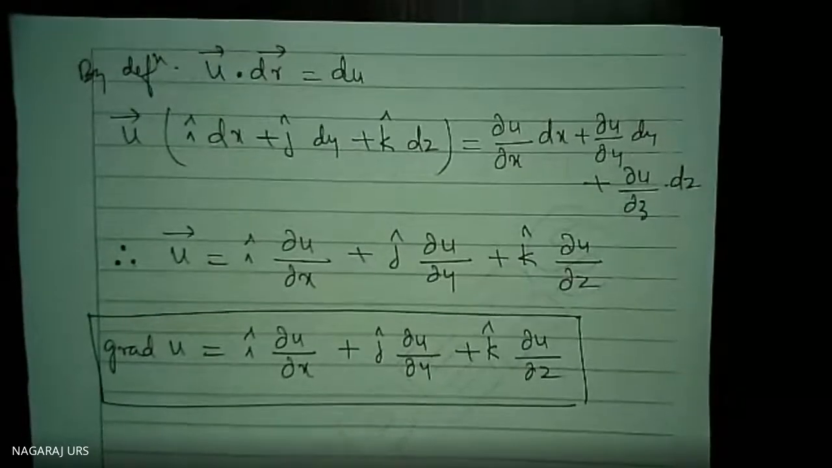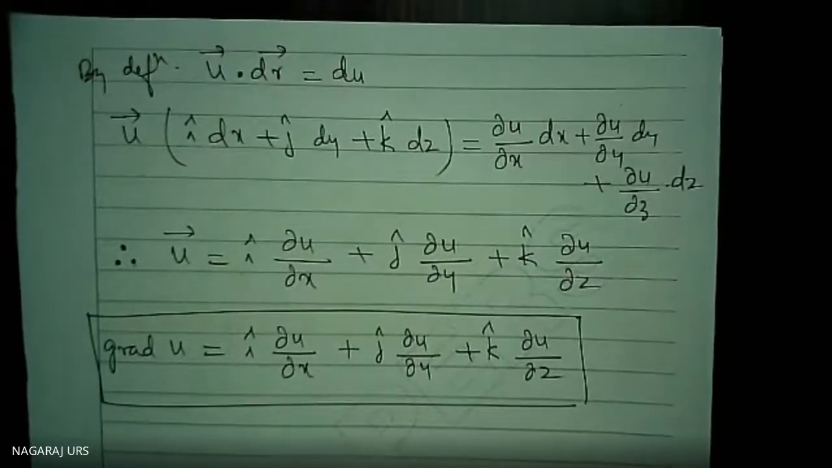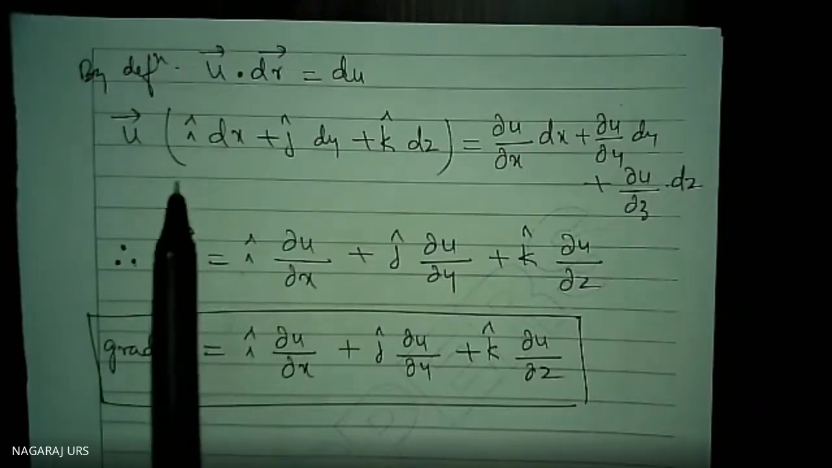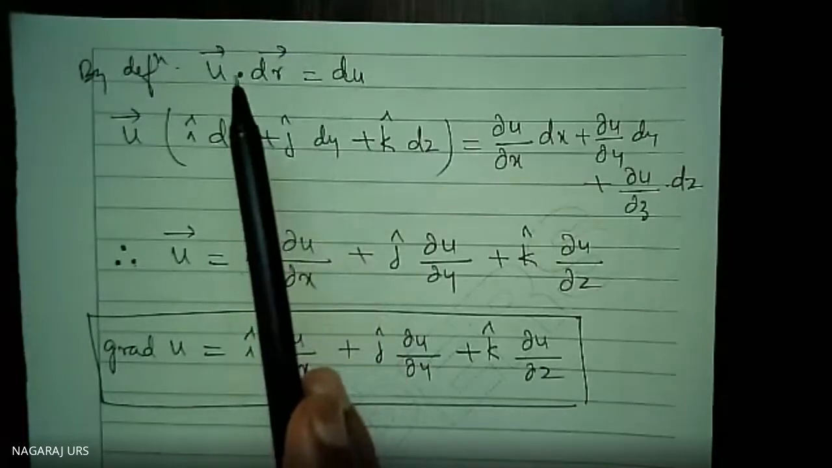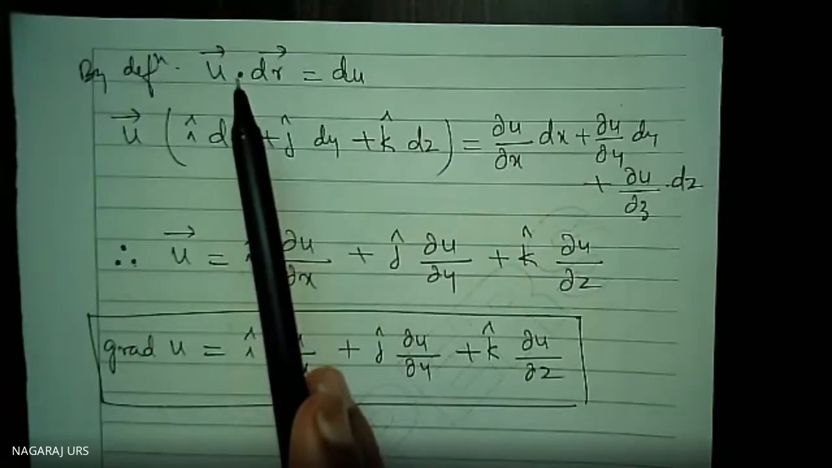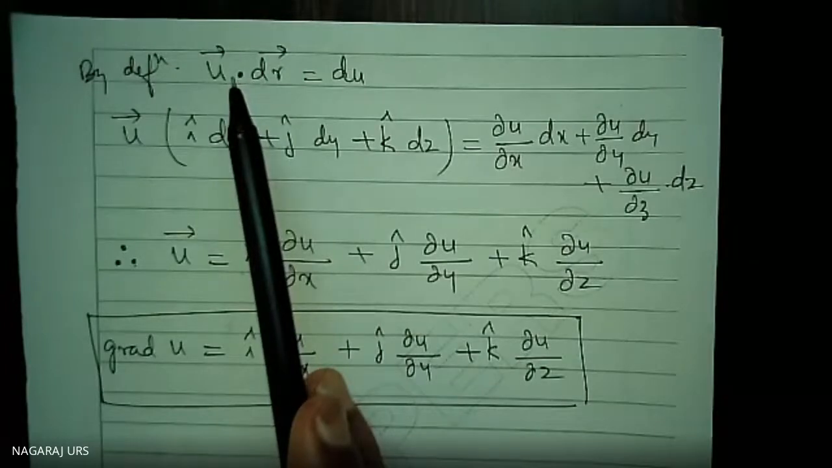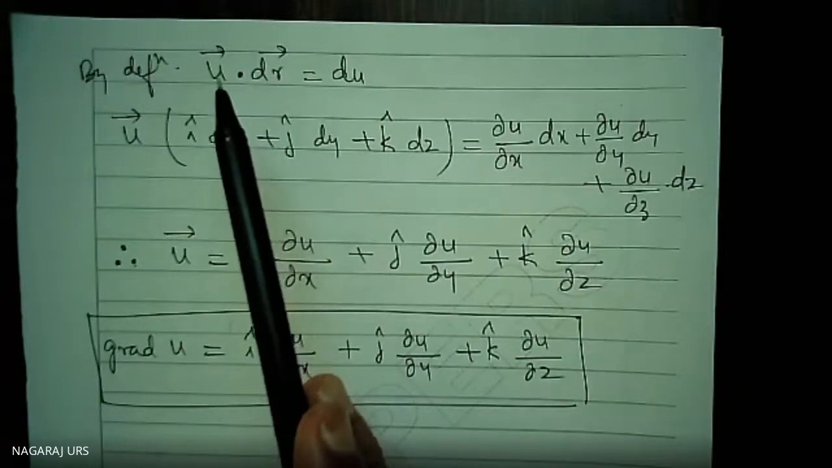Yes, right. Last class we discussed this. See that grad u I have written. By definition, grad u dot dr is equal to du, where u is a vector function or a vector field. Already you have understood what a vector field is and other things.